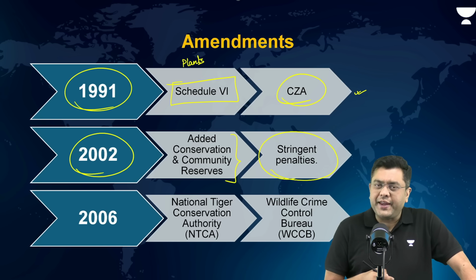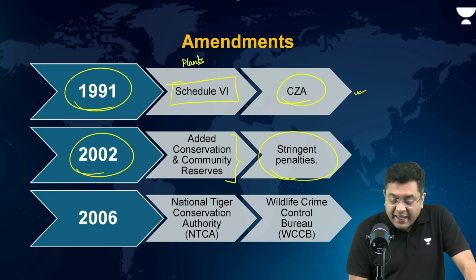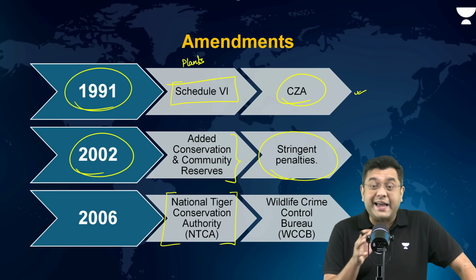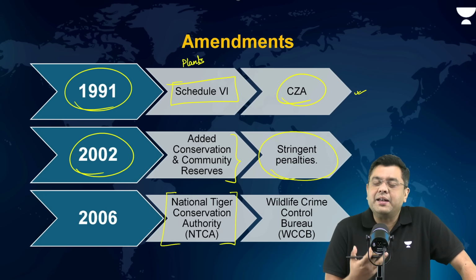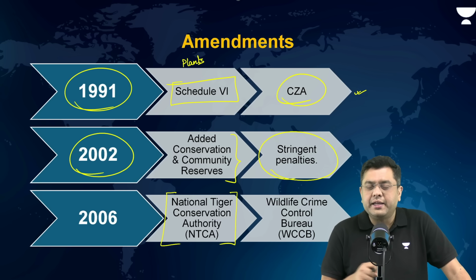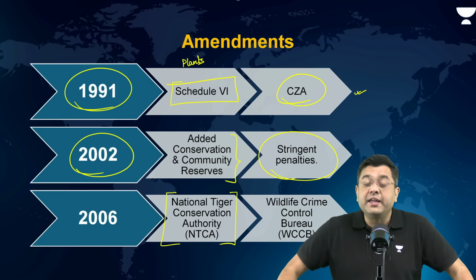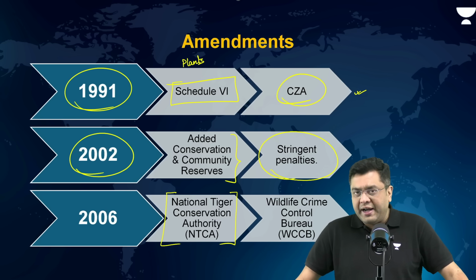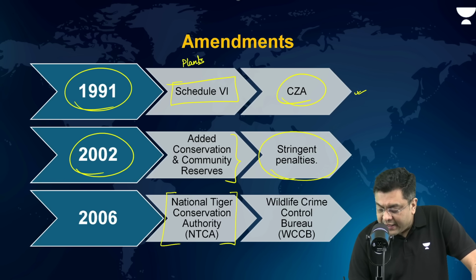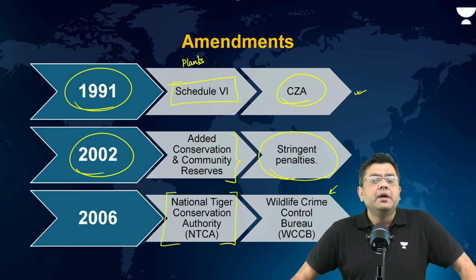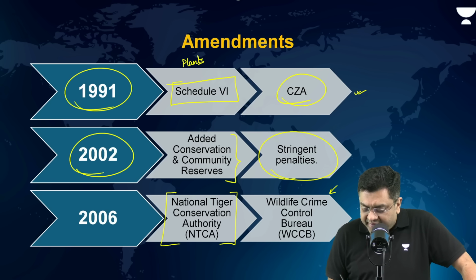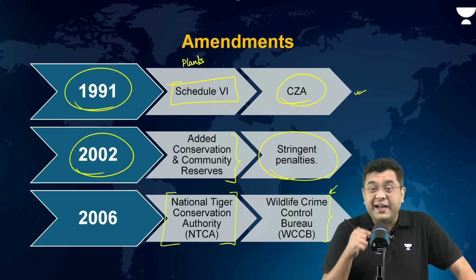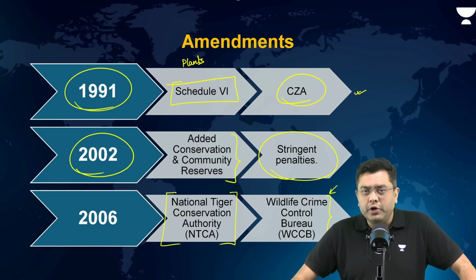Now, in 2006, another major amendment happened, and here the National Tiger Conservation Authority was created as a statutory organization, and that provided more power and more teeth to NTCA. Tiger reserves and their management also were included under the ambit of the Wildlife Protection Act itself. Another organization which was created as per the amendment of 2006 was the Wildlife Crime Control Bureau. So these particular organizations and their creation become relevant for your prelims.